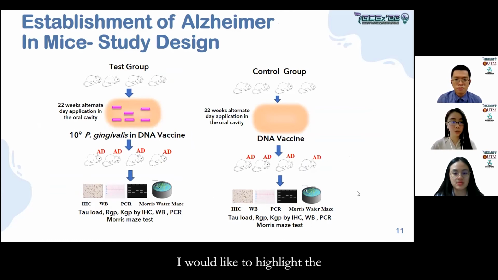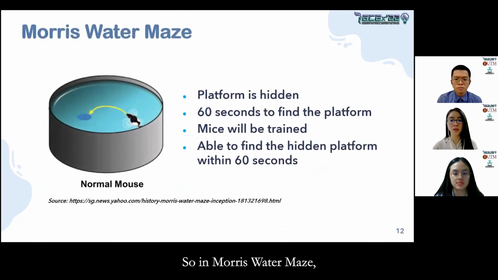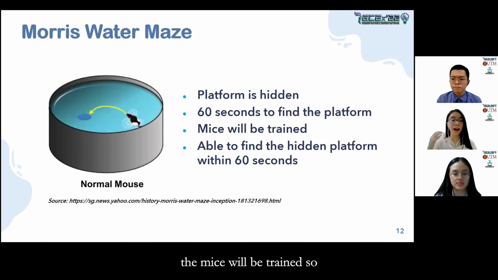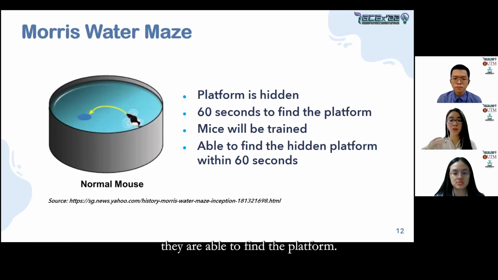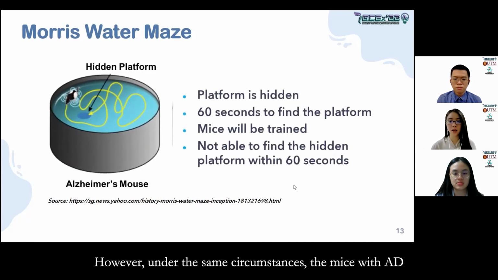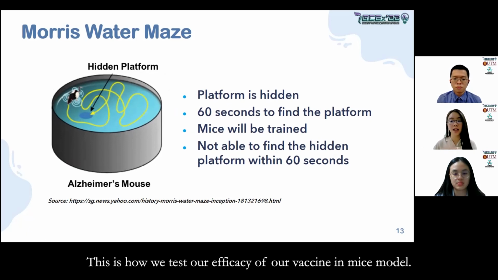At this point, I would like to highlight the Morris water maze mechanism. So in Morris water maze, the platform is hidden and placed in the middle. The mice will have 60 seconds to find the platform. Before the actual trial, the mice will be trained so that they remember the way to the platform. For the mice that don't have AD, they are able to find the platform. However, under the same circumstances, the mice with AD will not remember the way. And this is how we test the efficacy of our vaccine in the mice model.